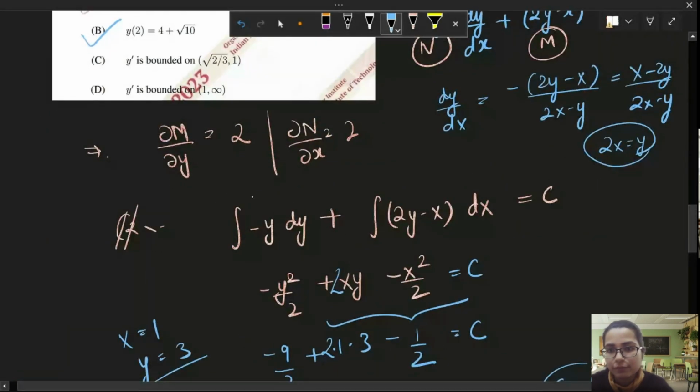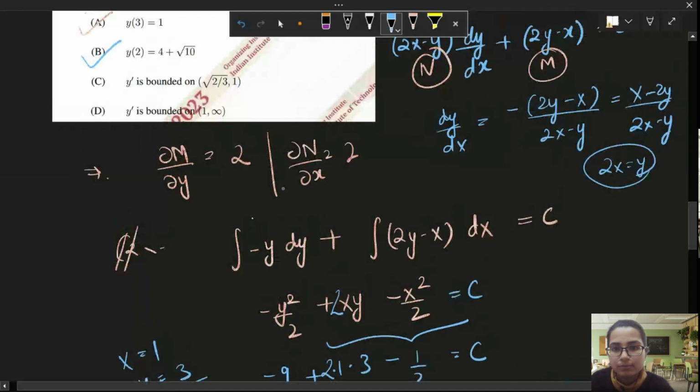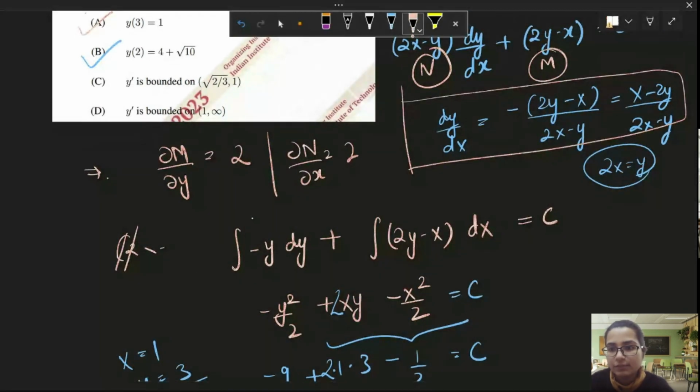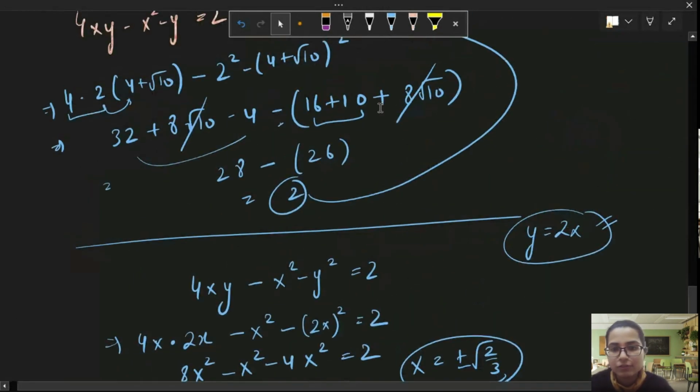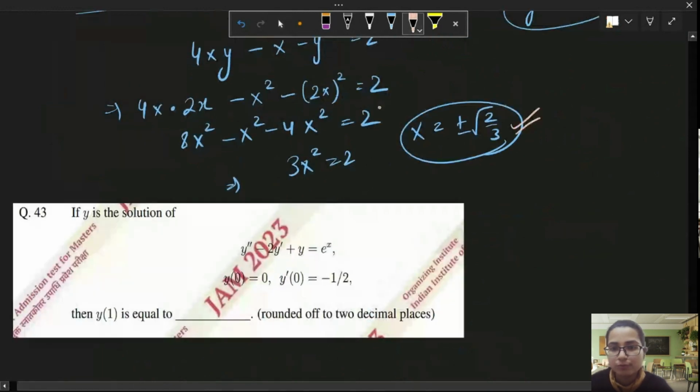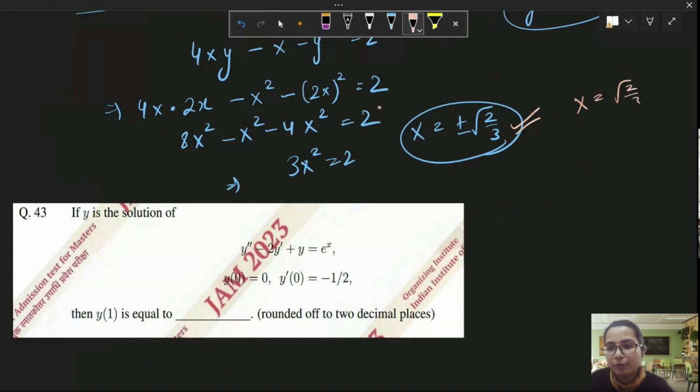Our differentiation, our dy by dx, was x minus 2y over 2x minus y. So our derivative is not defined at x equals plus minus root 2 by 3. And if you find the limiting value around this point, it will be unbounded.